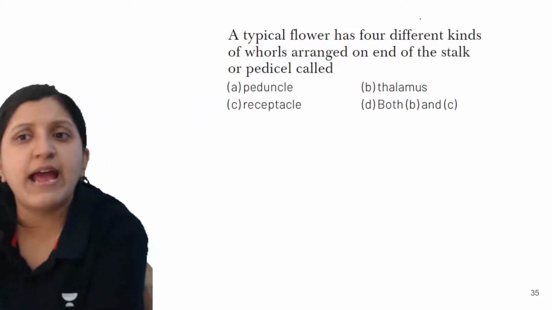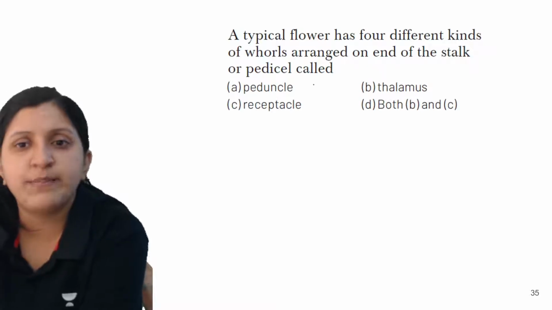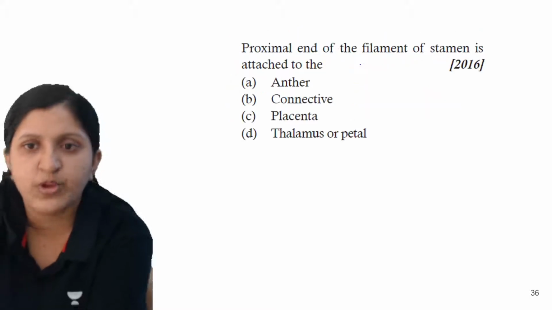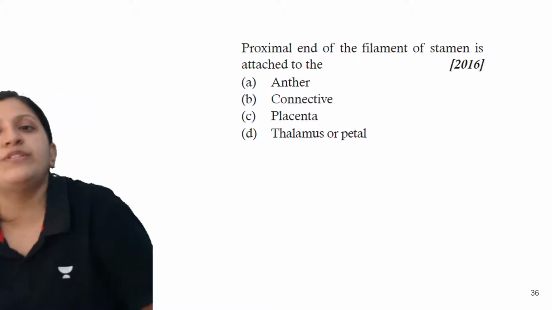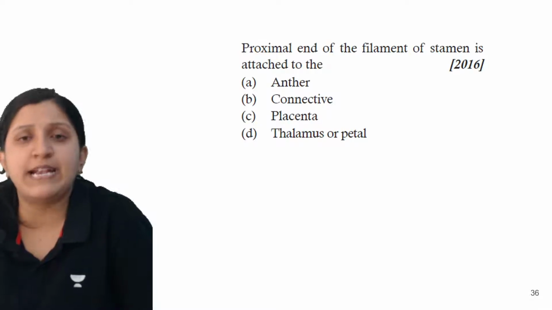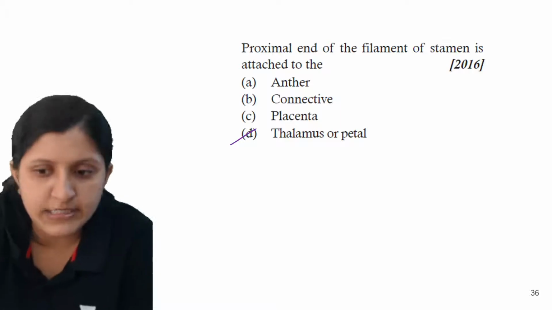A typical flower has four different kinds of whorls arranged on the end of a stalk or the pedicel. So it is the thalamus as well as the receptacle, so it is both B and C. Next, the proximal end of the filament of this stamen is attached to the thalamus or the petal condition there.